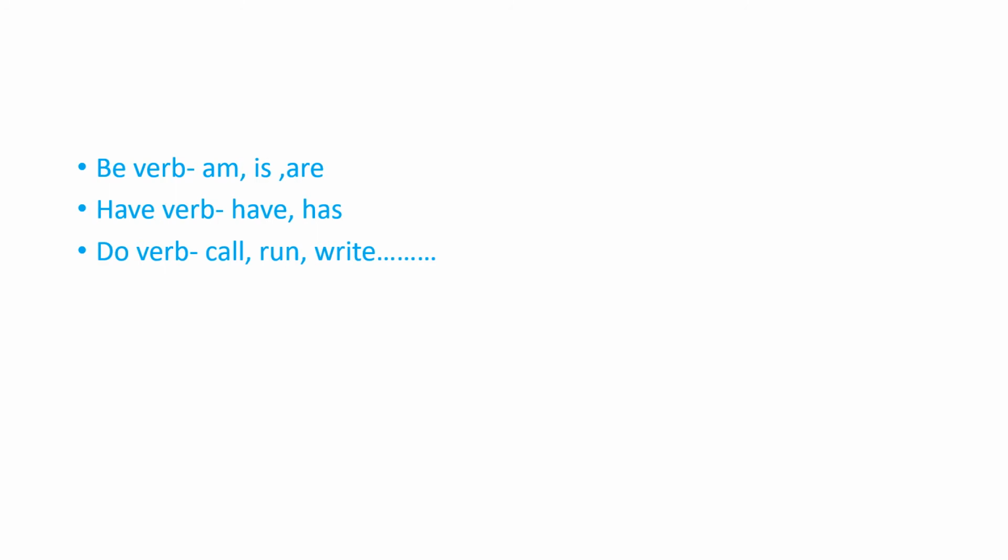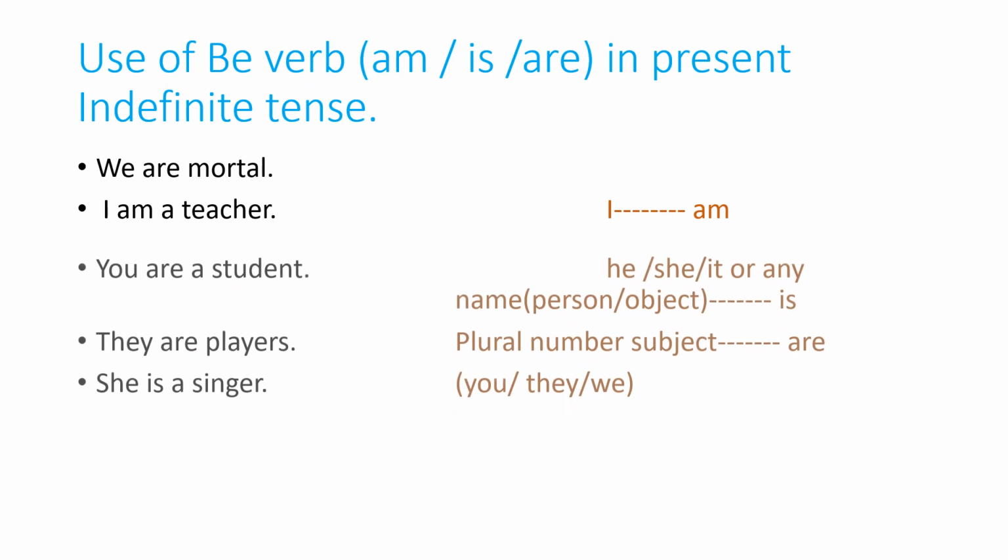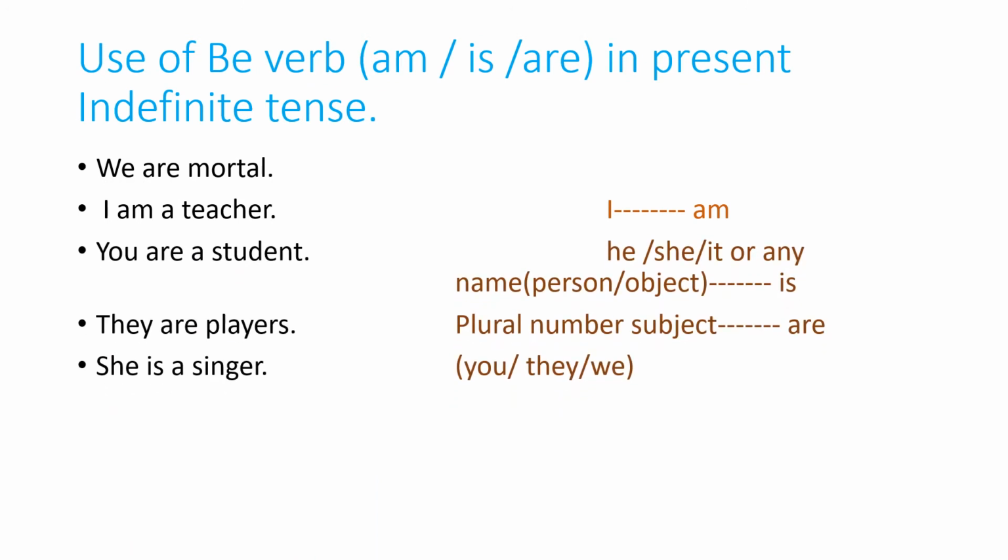Look at the examples. Use of be verb am, is, are in present indefinite tense. Look, am, is, are. We are mortal. I am a teacher. You are a student. They are players. She is a singer.